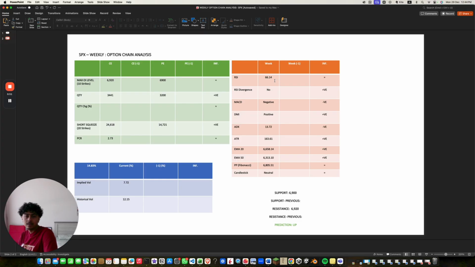And the RSI currently for the S&P 500 is 66.14. There's no divergence, which is positive. The MACD is negative. The DMI is positive. ADX is 13.72, which is lower than last week. That's negative.